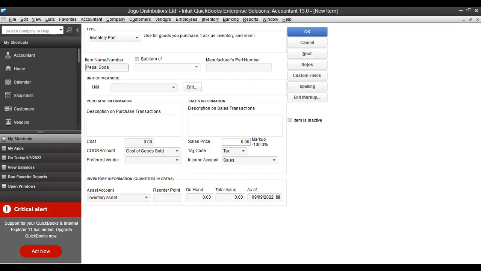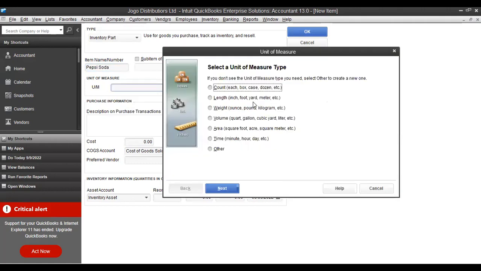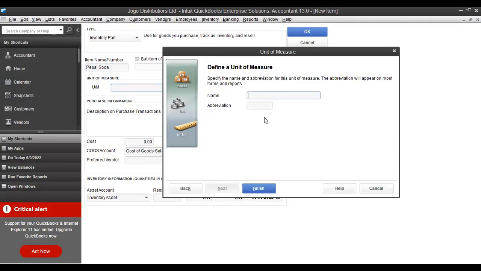Okay, it's in cases, so you come here and click add new. Cases, you can still count them, but for you not to waste time, just say others here. You say next, and you say cases. For cases we can use CS, and you finish.